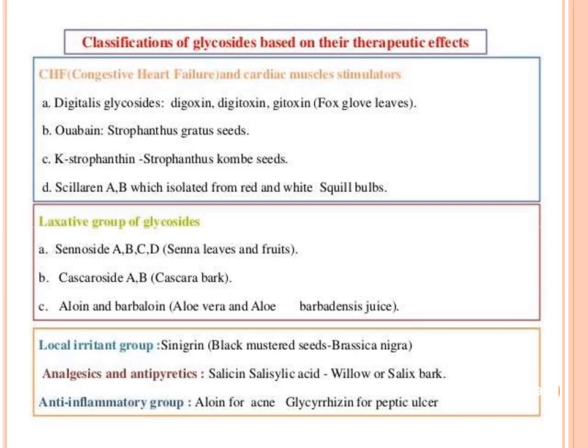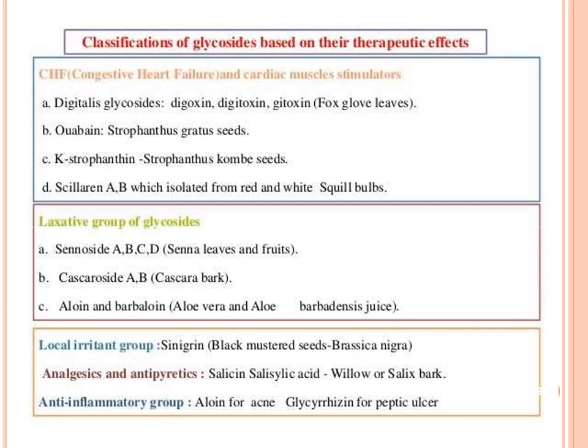Then cascarosides A and B, cascara bark. Then aloin and barbaloin. These we will get from aloe vera and Aloe barbadensis juice. These are all the glycosides we discussed. These are laxatives, which are given in the case of constipation.